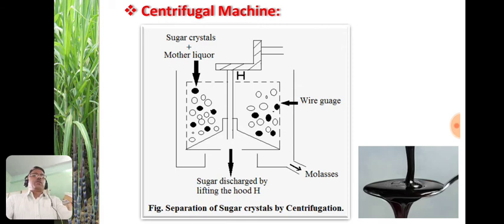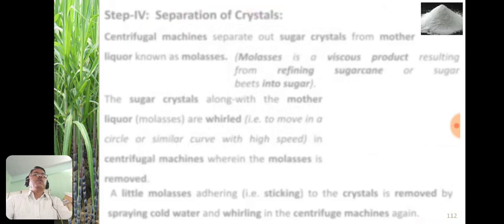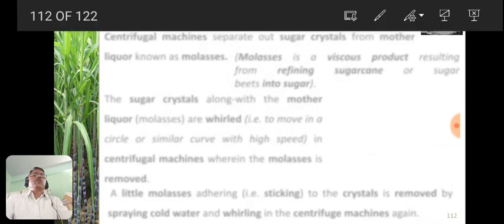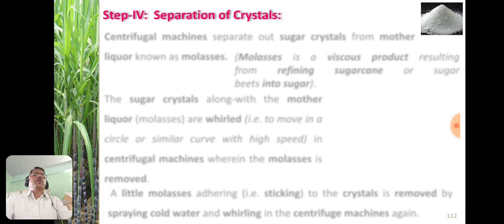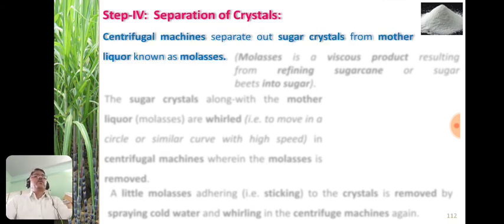So this is the separation of sugar crystals by centrifugation. Now let us see this step, that is the separation of crystals. So how does the centrifugal machine help to separate the sugar crystals from the mother liquor? Let us see here, with the help of the centrifugal machine, the sugar crystals are separated from the mother liquor, which is known as the molasses.